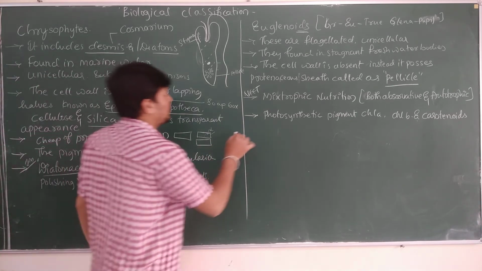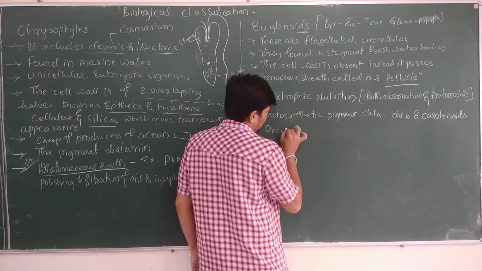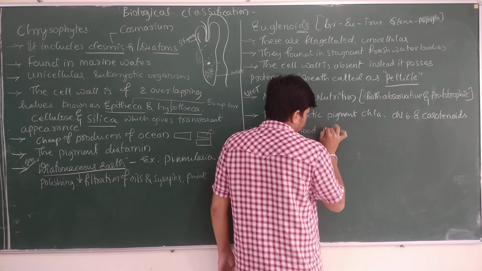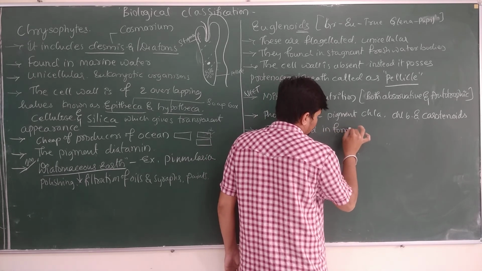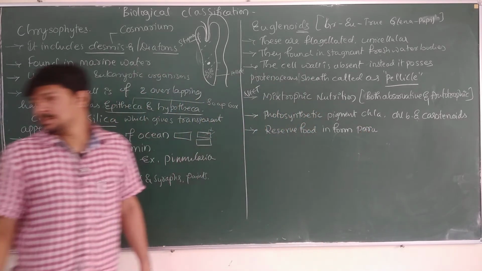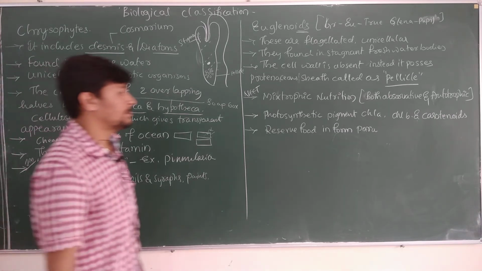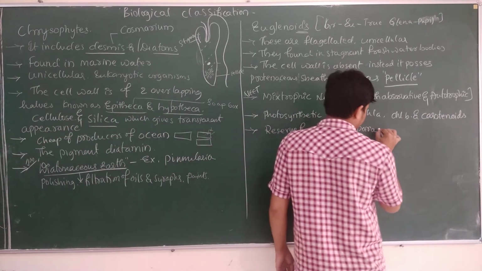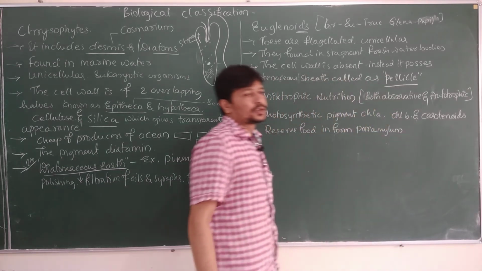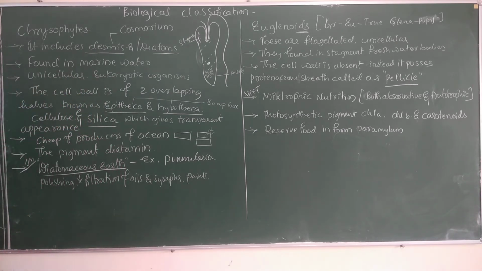So the reserve food is in the form of paramylum.